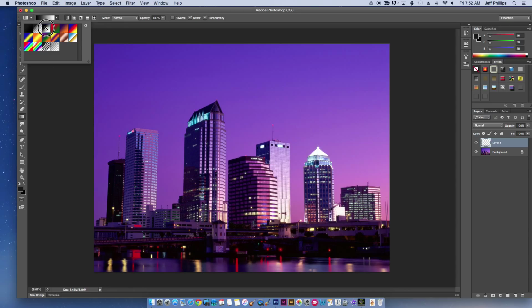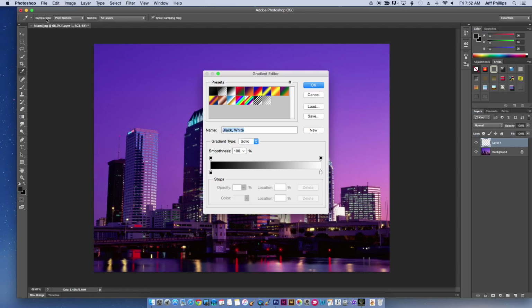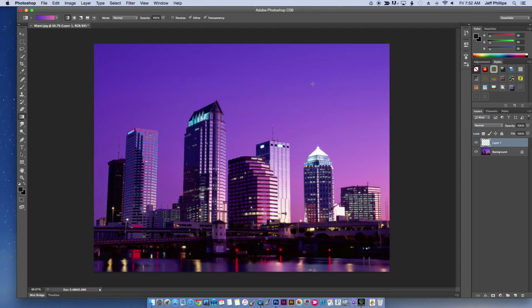Now, I want this purple to light purple gradient. So I'm going to grab this. But then when I click in the middle, if I double click inside, I can change the points. So what I want is this purple color, and then this white one. I click there. I'm going to grab this lighter pink, like so. So you can see I've got that gradient, just like the skyline. So I'm going to click OK.